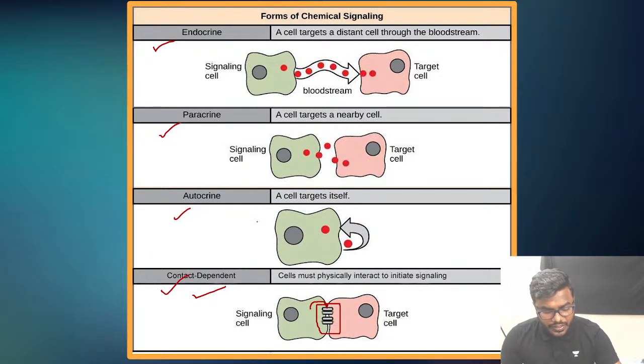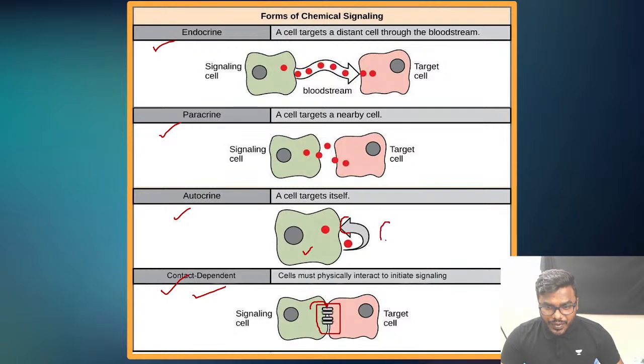Next one friends, autocrine signaling. This is very important. What do you mean by the word autocrine signaling? See here, this is the signal releasing cell. It has released a particular signal, and what is the point you can understand? That particular signal will come and associate with the receptor present on the same cell. That is what exactly, friends, we will be calling autocrine signaling.